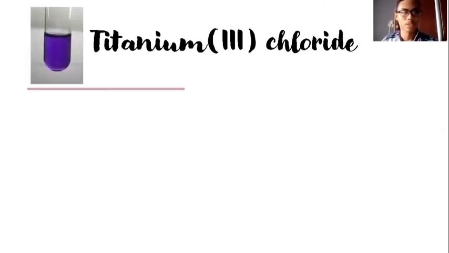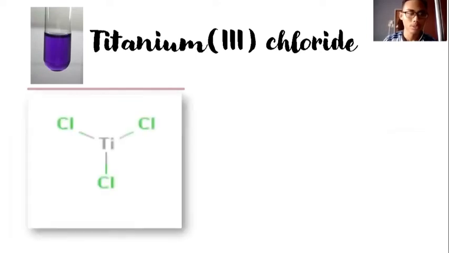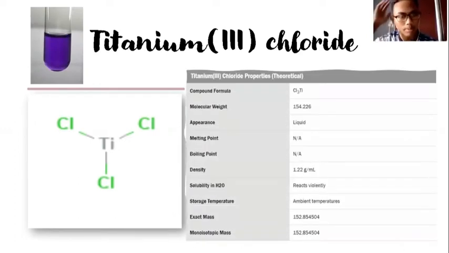So this is a physical look of titanium trichloride. It looks violet, purplish. So basically this is a lower structure of TiCl3. Basically, the electronic geometry for TiCl3 is trigonal planar. So this is some of the properties of titanium trichloride.